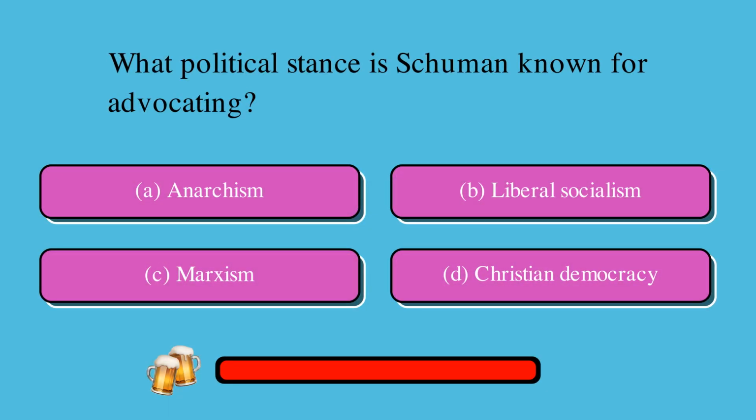What political stance is Schuman known for advocating? Is it A, anarchism, B, liberal socialism, C, Marxism, or D, Christian democracy? The correct answer is D, Christian democracy.